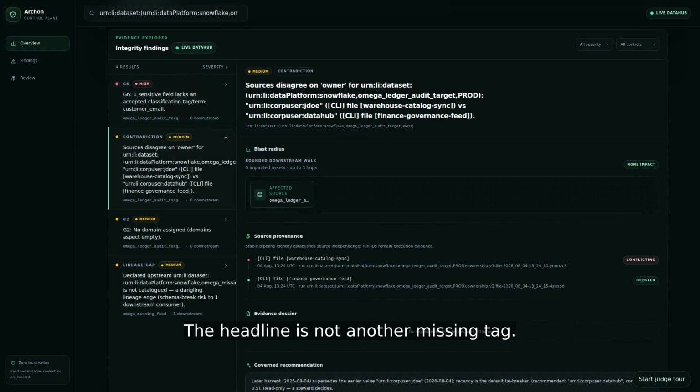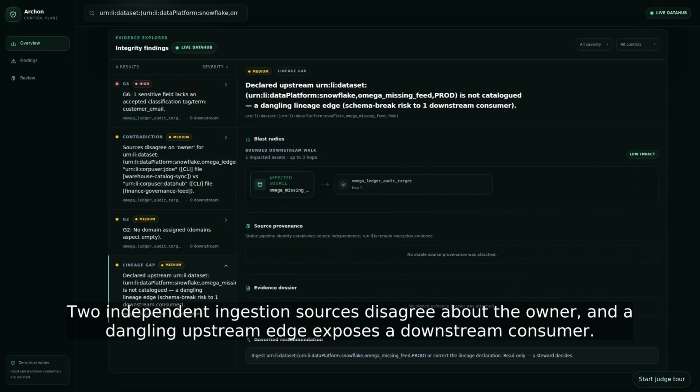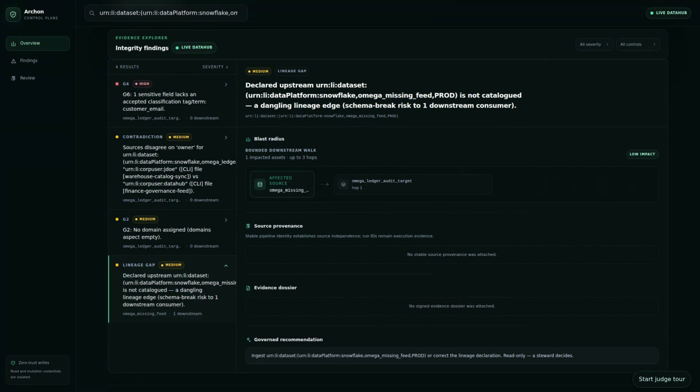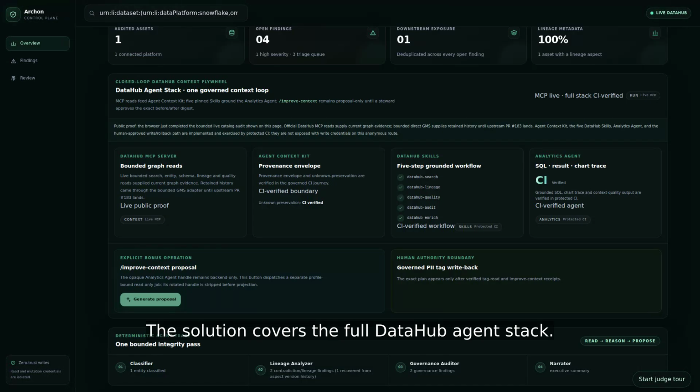The headline is not another missing tag. Two independent ingestion sources disagree about the owner, and a dangling upstream edge exposes a downstream consumer. Archon reconciles current MCP reads with retained aspect history, preserves uncertainty, and shows the bounded blast radius and provenance for every conclusion.